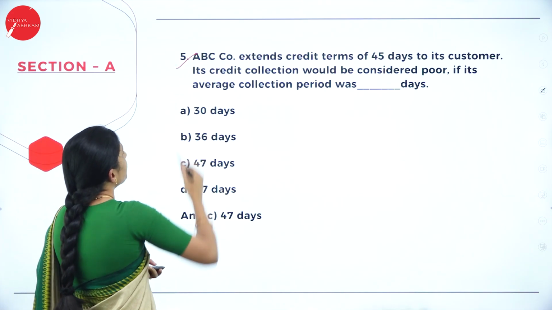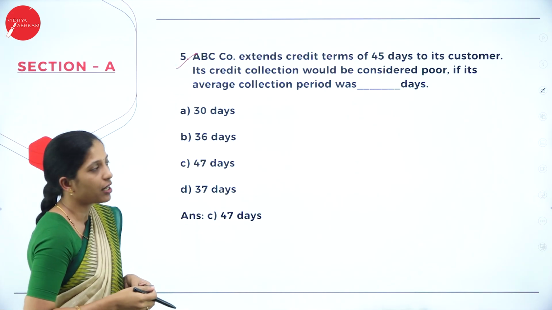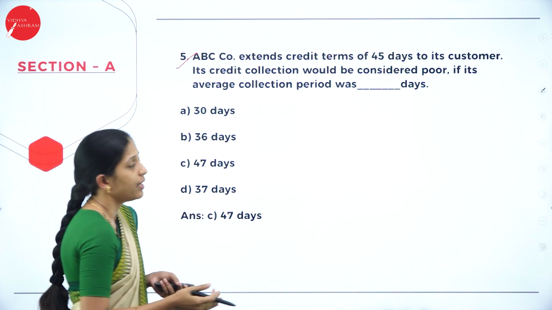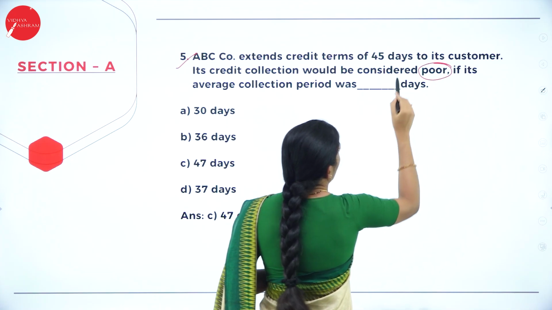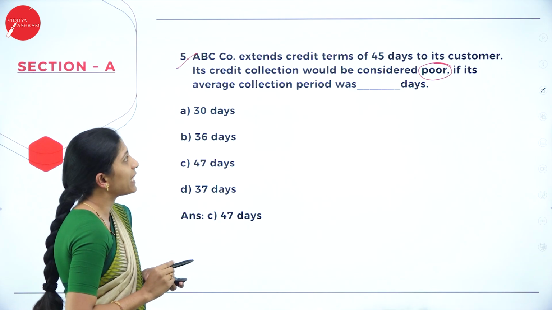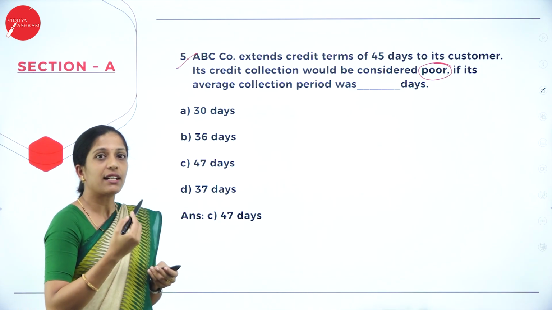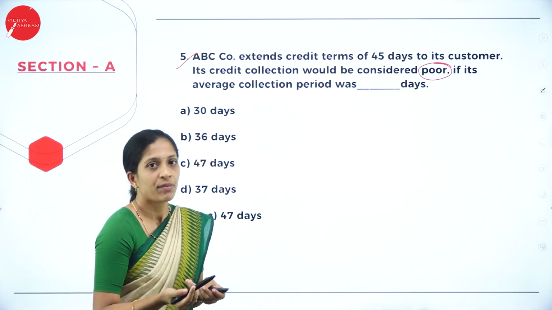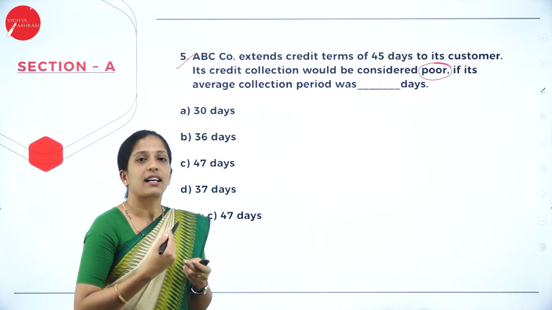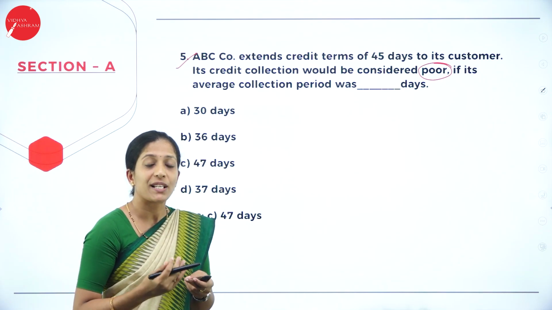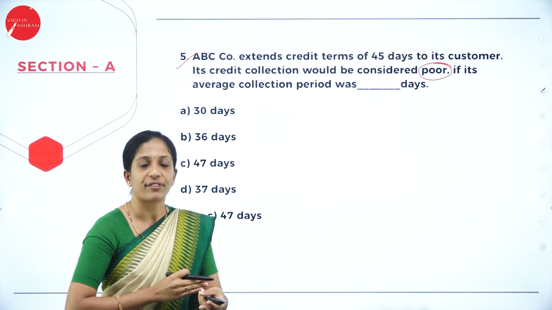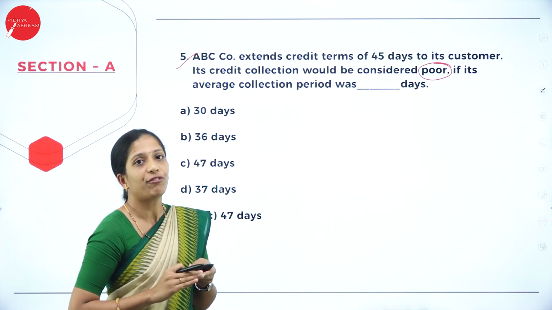Next, fifth question. ABC company extends the credit terms of 45 days to its customers. Its credit collection would be considered poor if its average collection period was dash days. Now you have to remember this word, poor, and give importance to it. They have given us a 45 days credit period. If our credit collection period is poor, it should be more than 45 days. If it is good, then it is less than 45 days. If it is poor, then it is more than 45 days.